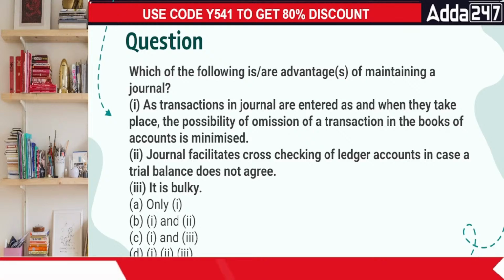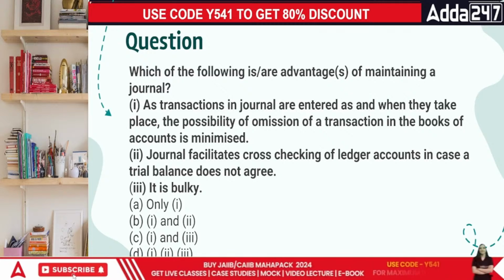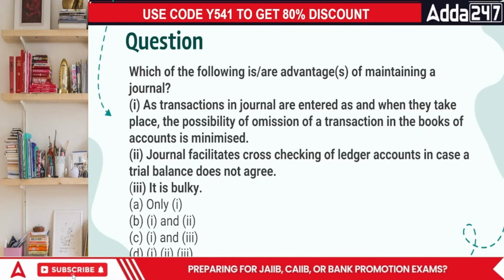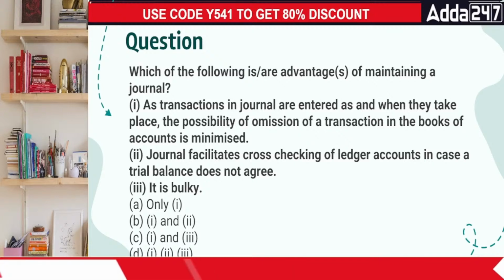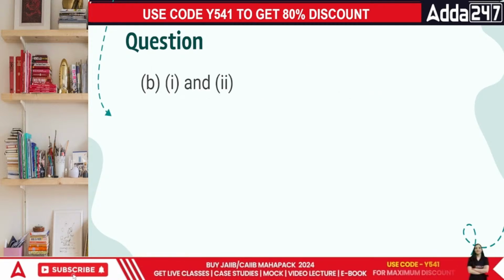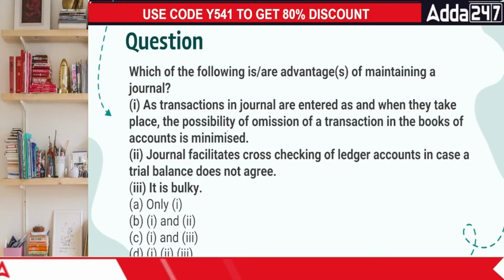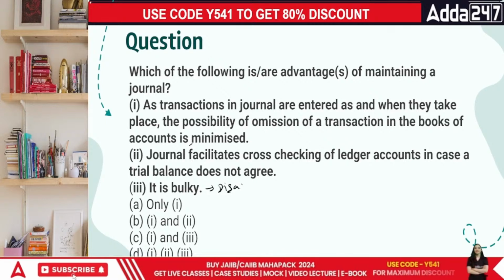Last one is it is bulky. Anything which you define as bulky, that means you are defining their disadvantage instead of advantage. So that's the wrong point, everyone. So what's correct? Only one, one and two, one and three, or one, two, and three. But in any case, they are bulky indeed. But that is not an advantage. That is basically a disadvantage. So in this case, the correct answer is 1 and 2, right? The third one is a disadvantage. Though it defines the problem, but this is a disadvantage.